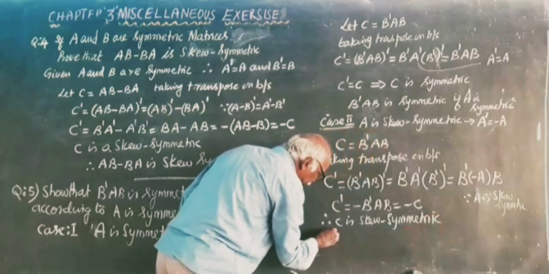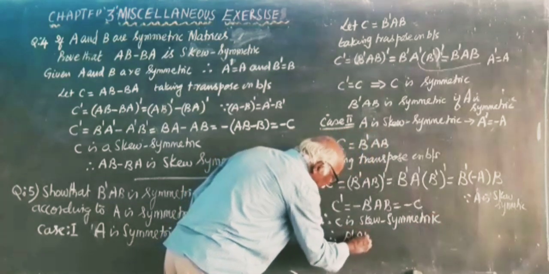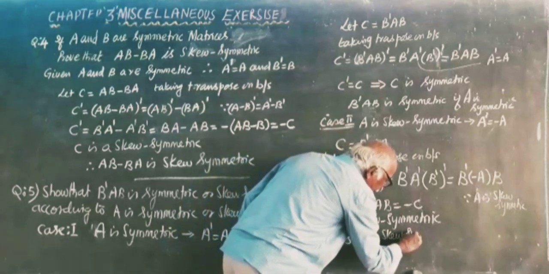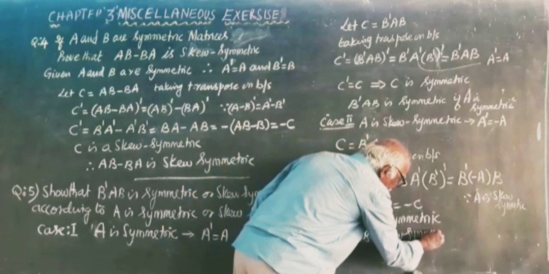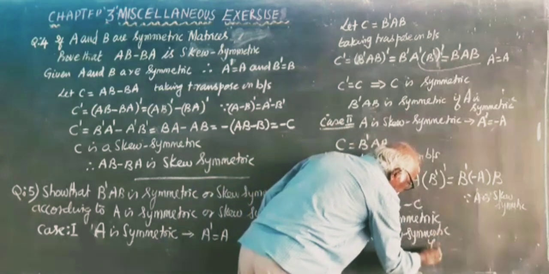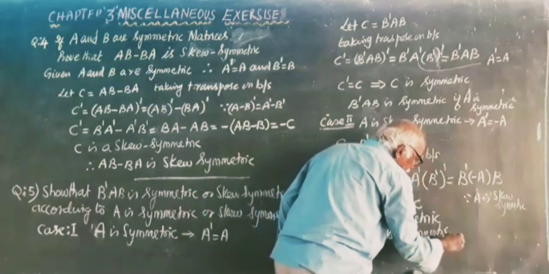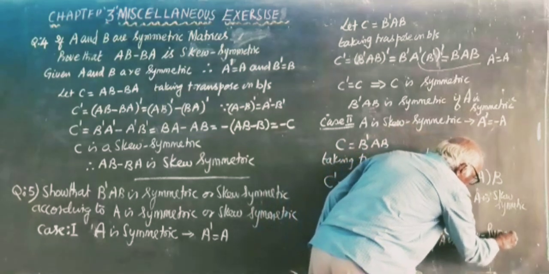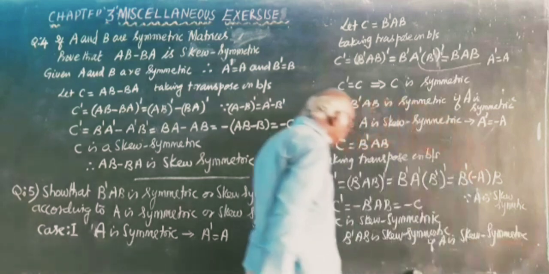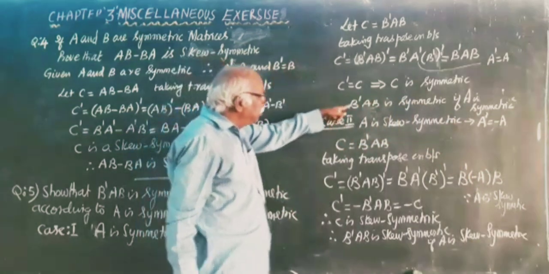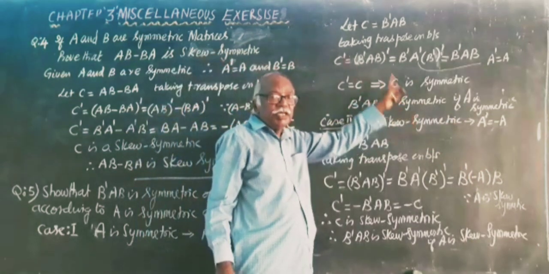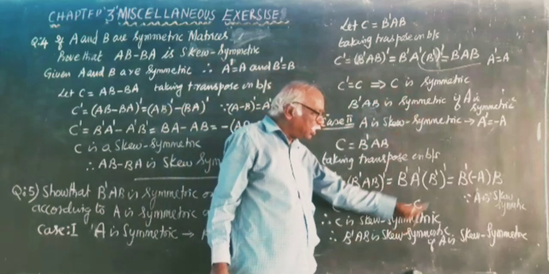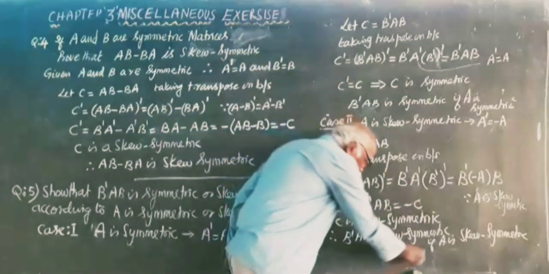Therefore, B dash AB is skew symmetric if A is skew symmetric. And if A is symmetric, B dash AB is symmetric. Hence proved.